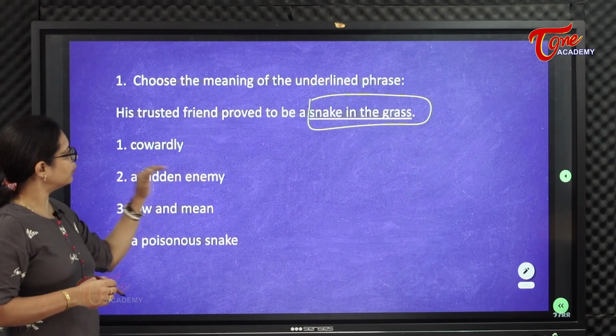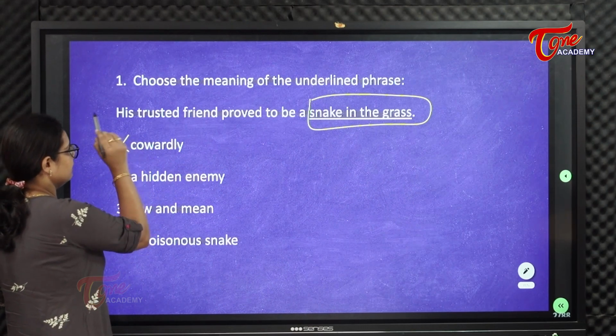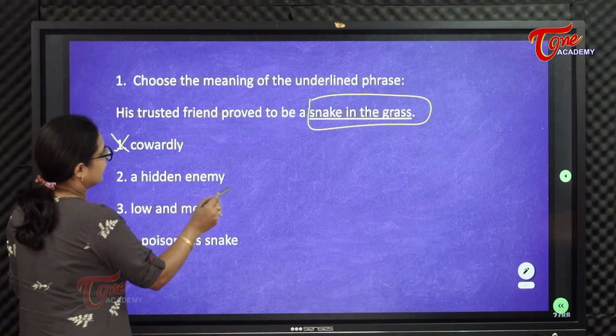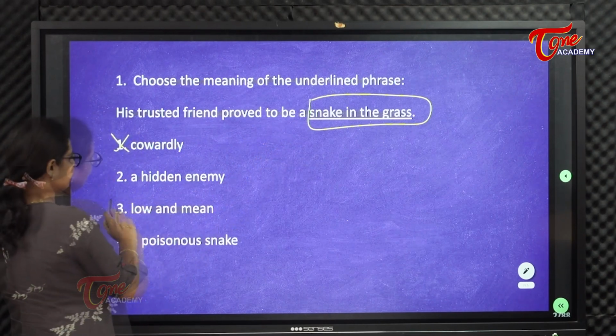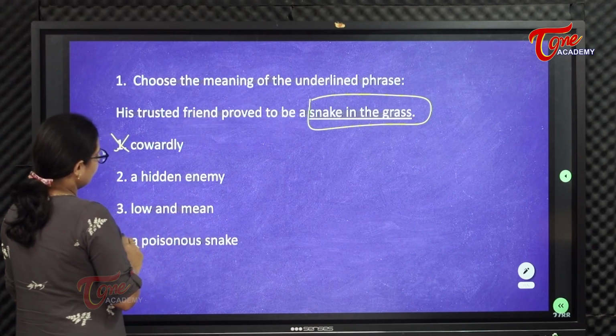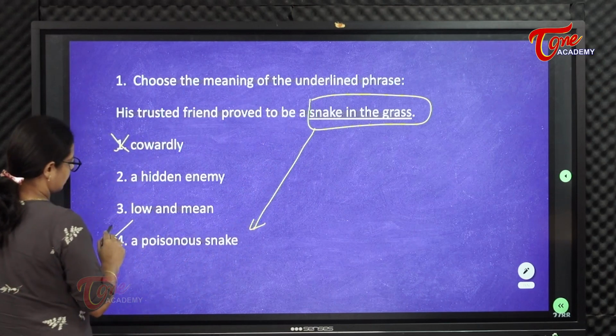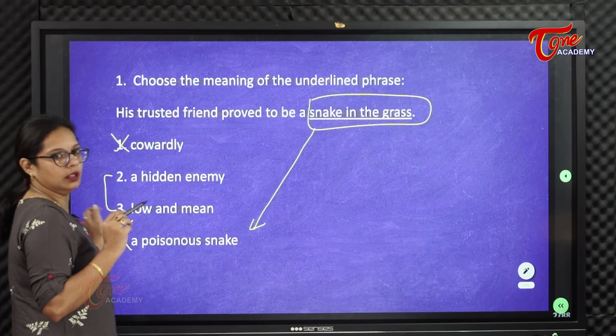ఫస్ట్ వన్, హిస్ ఫ్రెండ్ ప్రూవ్డ్ టు బీ అ కవర్డ్లీ. ly cannot be used with an article, so cowardly undadu. A hidden enemy, prove to be a hidden enemy, prove to be low and mean, or prove to be a poisonous snake. Snake idiomatic ga unnappudu snake raadu. Ee renditlo edo okati undali meaning.